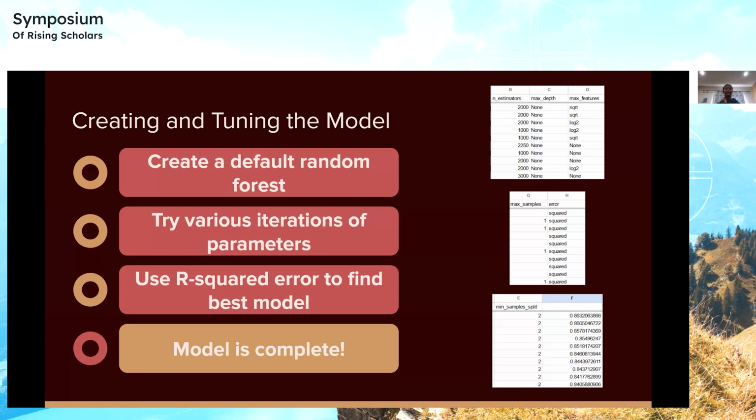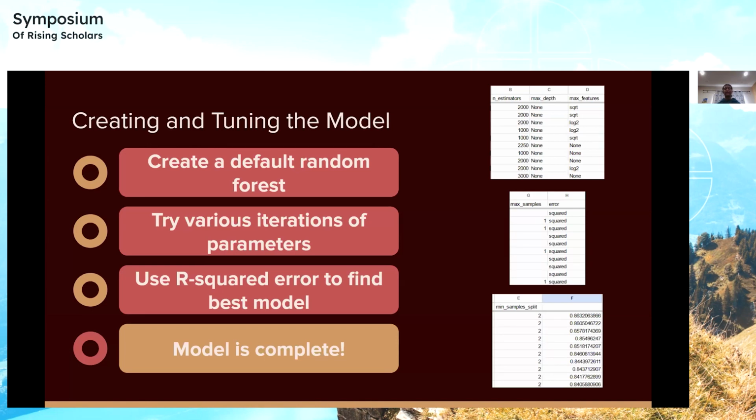First, we can create a default random forest with a default set of hyperparameters. Then we have to try various iterations of hyperparameters. The difference between hyperparameters and normal parameters is that the normal parameters are controlled by the program. It has to learn what the best set of parameters are, and that's how we train the model. However, hyperparameters are parameters set by me, the trainer or supervisor. This includes things like the number of trees in the forest, how many decisions it makes, the number of different inputs that have to be considered in a decision, etc.